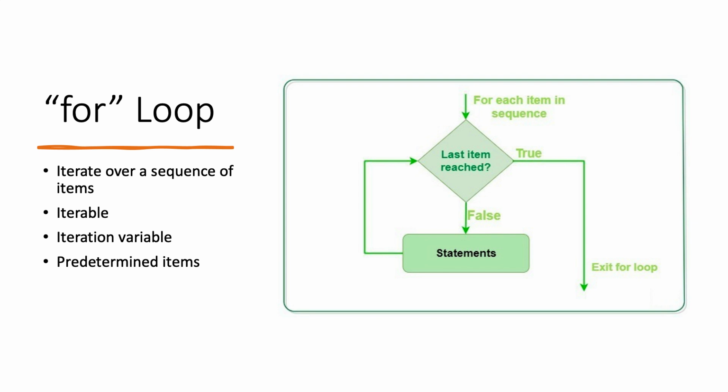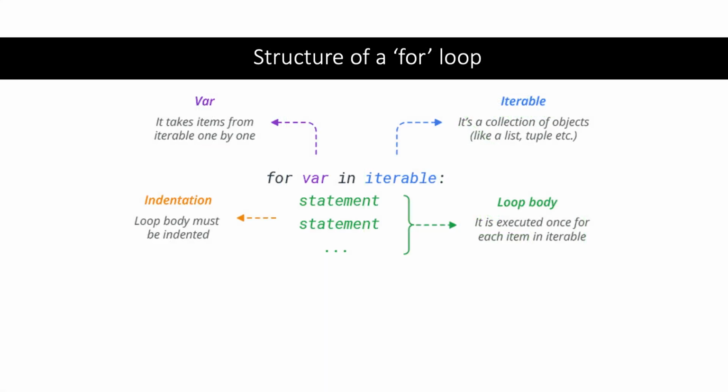If no, then we enter our loop and run any statements we have in our indented code. Then we loop to the top again, and ask ourselves one more time, have we reached our last item in the sequence yet? Meaning, have we finished looping through all the items? If the answer is no, then we loop to the top, take the next item in our sequence, set it as the iteration variable, then run the indented code once again. However, if we have reached the last item in our sequence, then our iteration is done and we exit our loop.